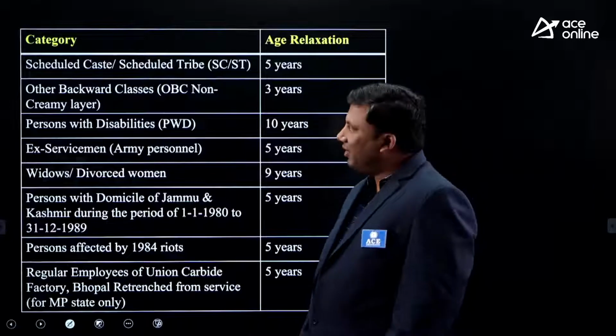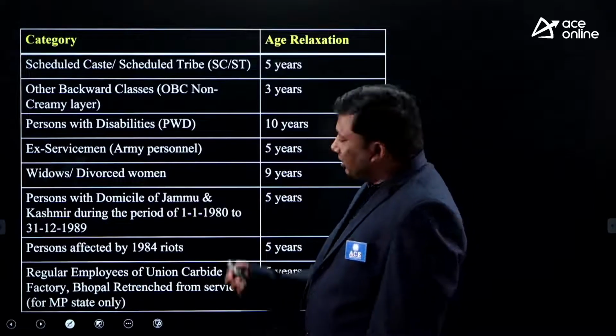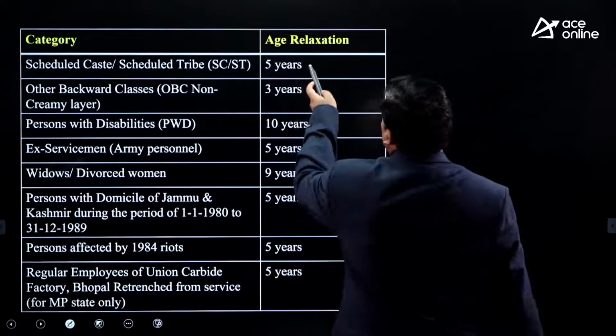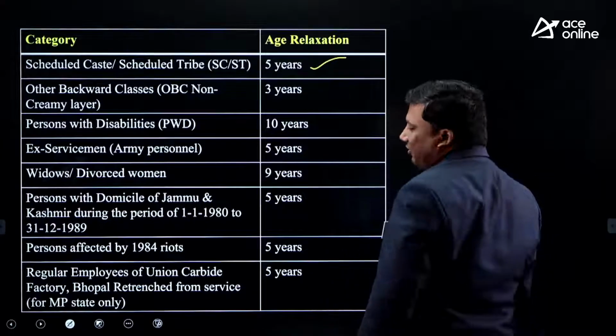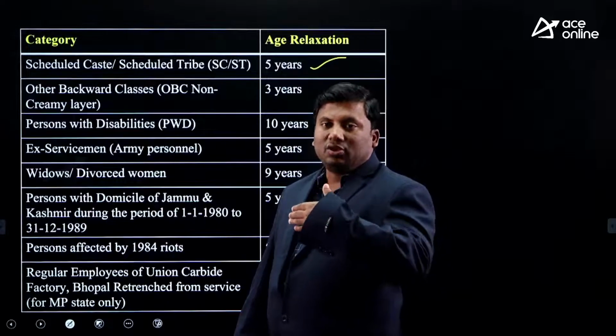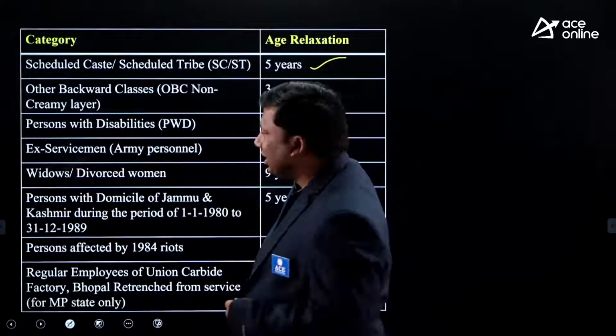Age relaxation is given depending upon the category, as this slide shows. Sir, I am from SC and ST category. There is an age relaxation of 5 years. That means not just till 30 years, you can write this examination till 35 years.